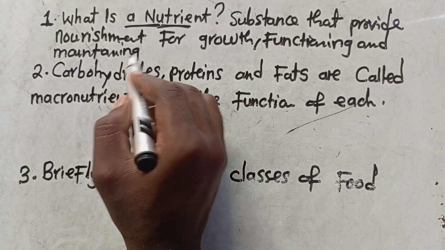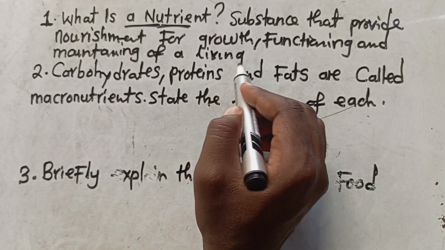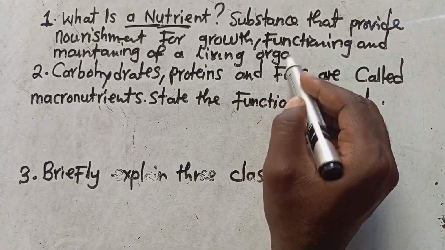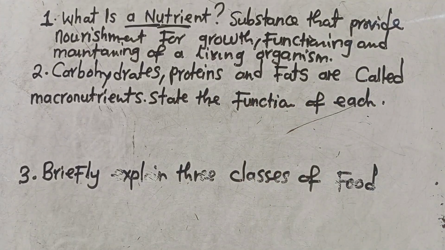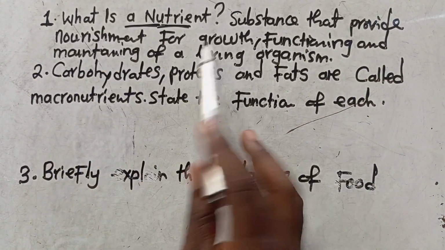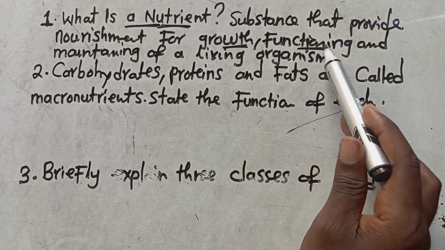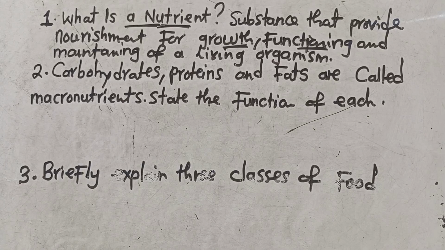So we say maintaining of a living organism. This is what you are supposed to understand. So a nutrient is just a substance that provides nourishment for growth, functioning, and maintaining of a living organism. You are done just like that.